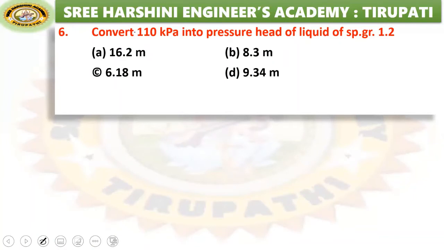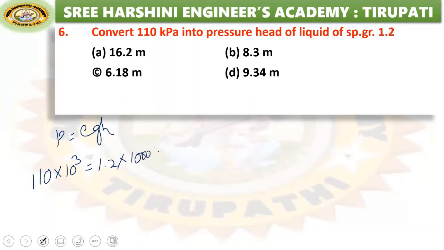Convert 110 kilopascals into pressure head of a liquid with specific gravity 1.2. They have given the pressure here. We know that pressure equals rho g h is the formula. The pressure given is 110 kilopascals, that means 110 into 10 power 3. We don't know the density, but they have given the specific gravity, so from that we calculate the density: 1.2 into 1000 into 9.81 into H. Then simplify it. Here 1000 will cancel.